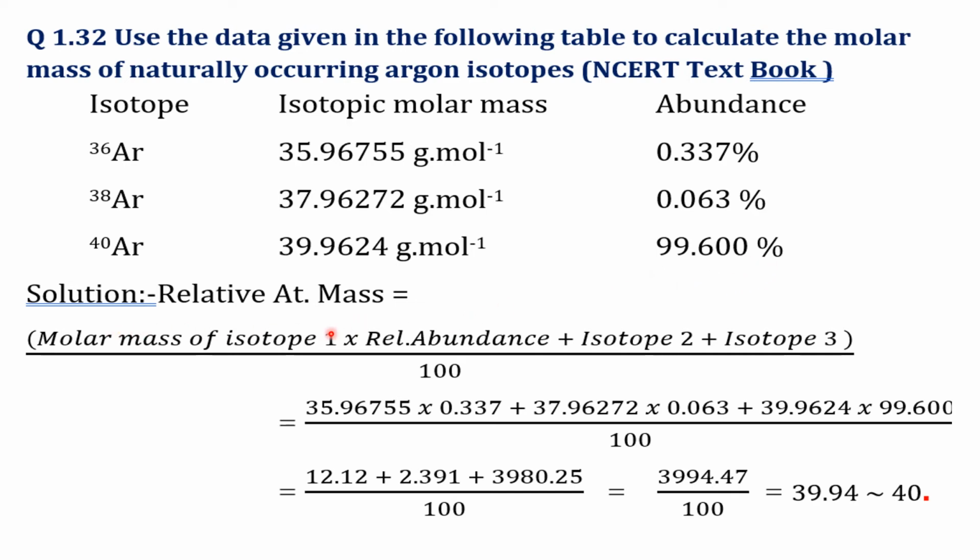So relative atomic mass is calculated, and finally we get the value 39.94, and it is rounded to the nearest number, that is 40. Thus the relative atomic mass of argon is calculated as 40 units.